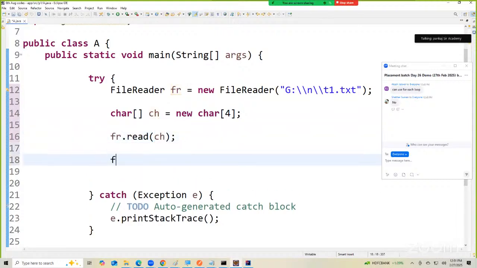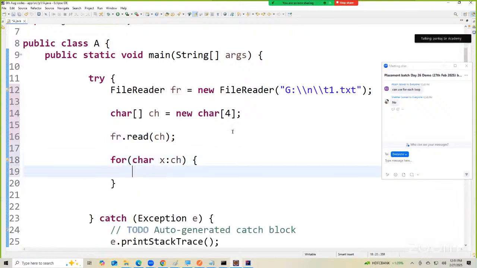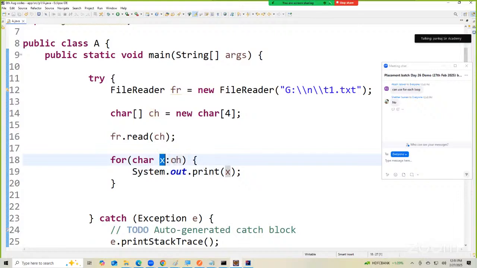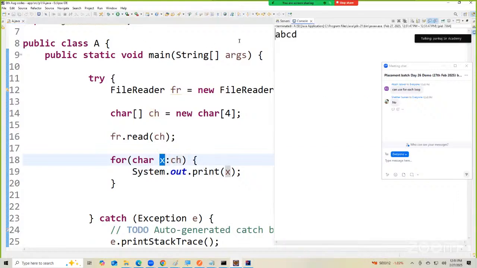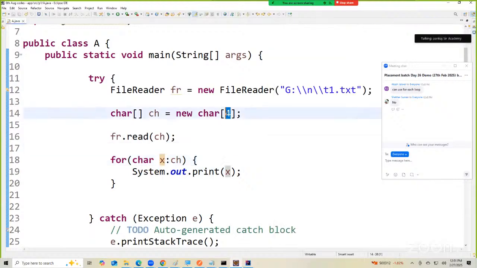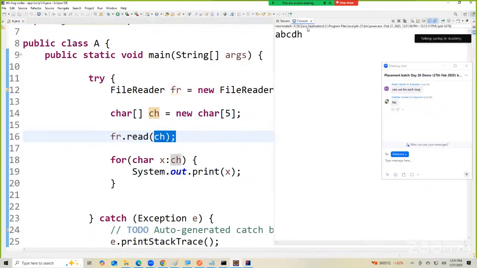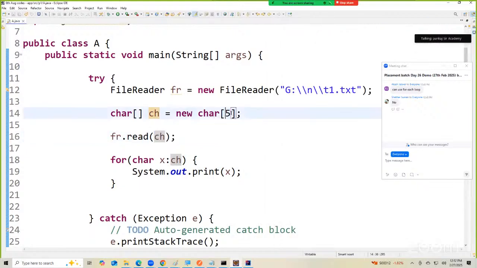Now I need to print the array content. Since it's an array, I can use a for each loop. Can I use a for each loop on an array? Yes. We'll print x. Remove ln. So it will copy the first character to x, then the second character to x, and like this 4 times it will copy the values and print. If I write 5 here, how many characters will fr.read read and store into this? 5. Correct? But I want this to be dynamic. How do I do it?